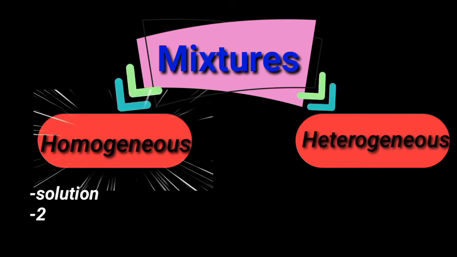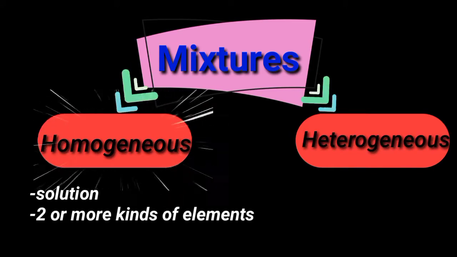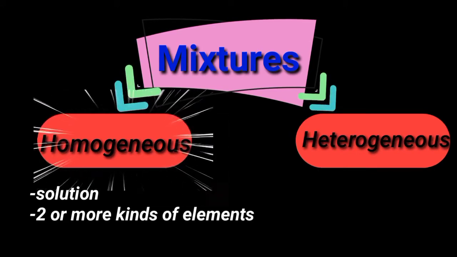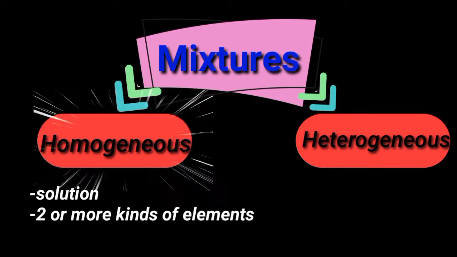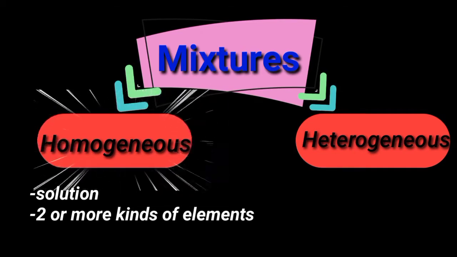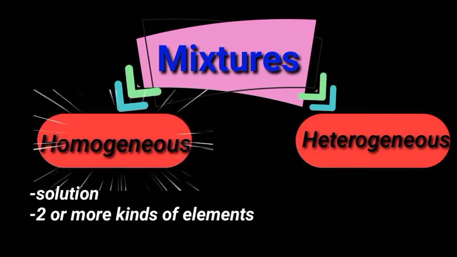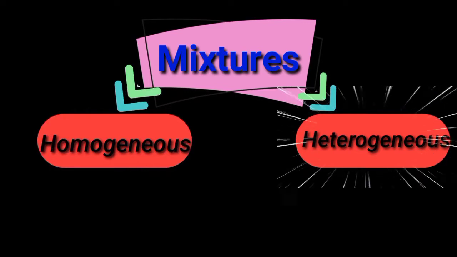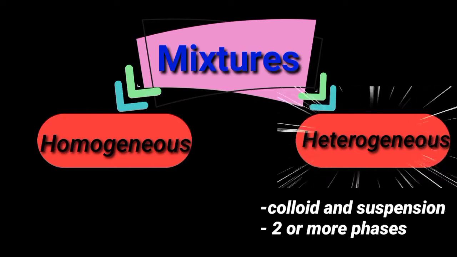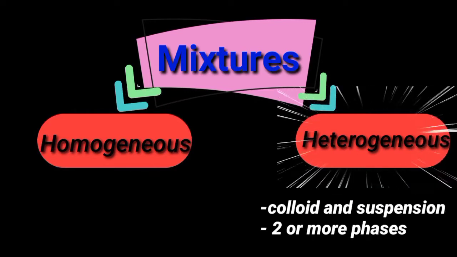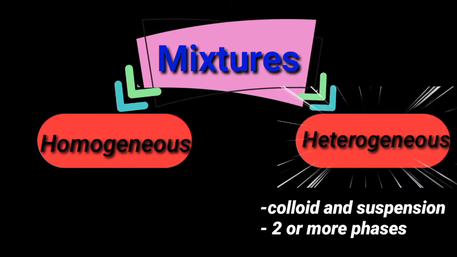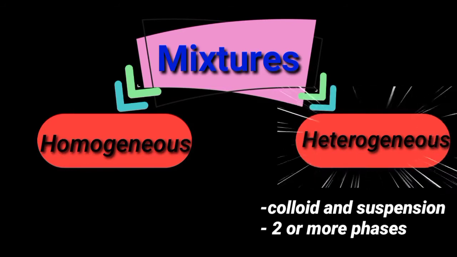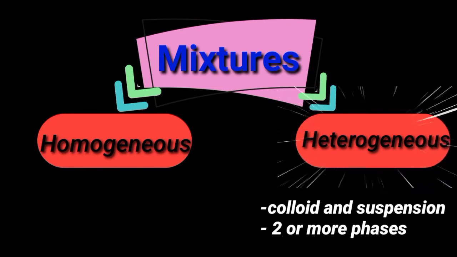A homogeneous mixture, also known as a solution, consists of two or more kinds of elements or compounds physically combined and existing in one phase. Each component can be separated by physical means. A heterogeneous mixture, or colloid and suspension, consists of two or more phases which can be separated by physical means such as hand sorting or picking, sieving, filtration, and others.